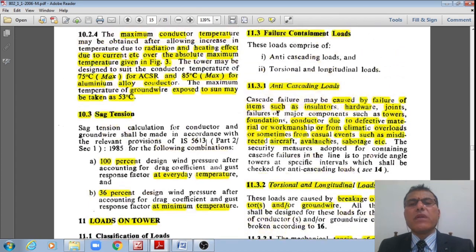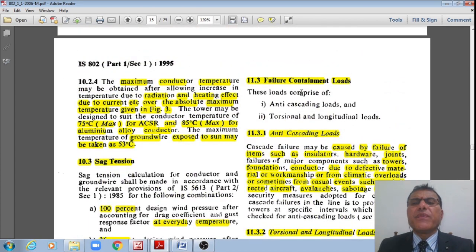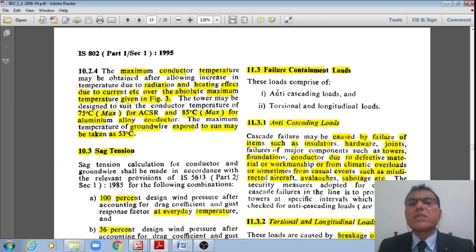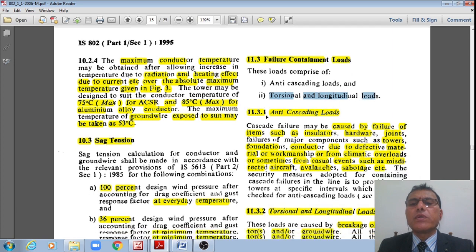Now, next one is the failure containment loads. These loads comprise anti-cascading loads as well as torsional and longitudinal loads, right?